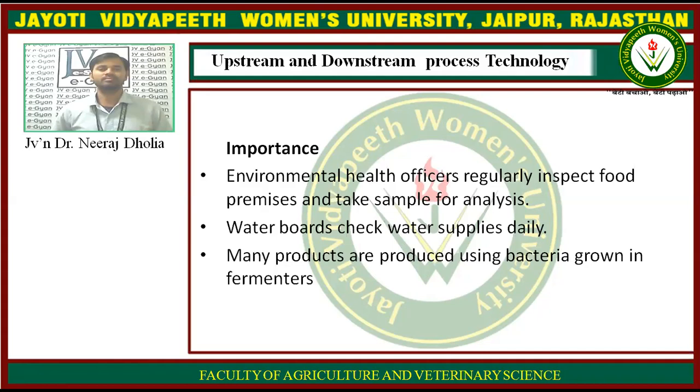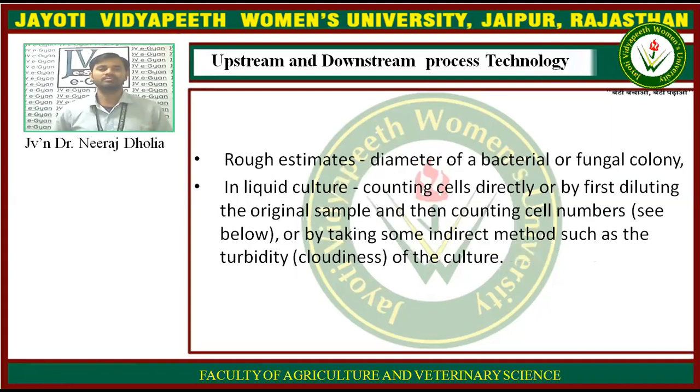And in various pathogenic samples and food samples, a specific concentration of the bacteria is important. So there are various methods to measure the bacteria count, or bacteria concentration, or microorganism concentration.